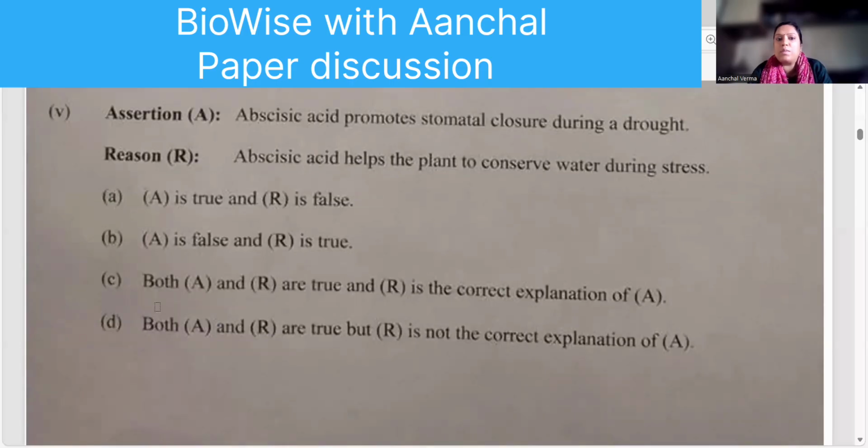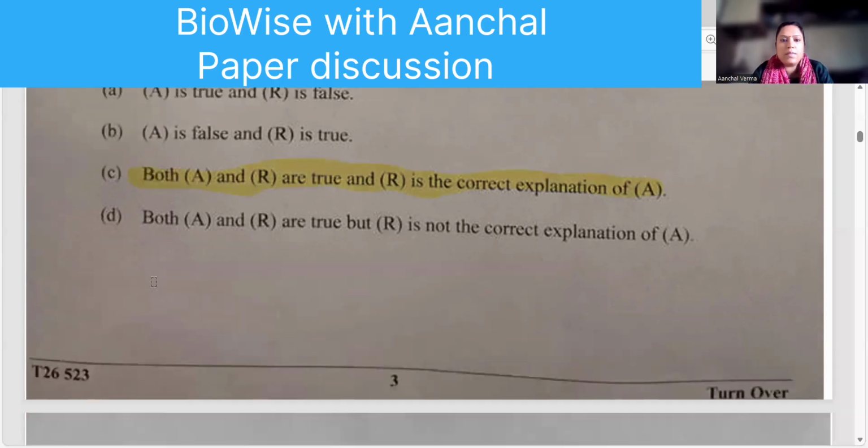Next one. Abscisic acid promotes stomatal closure during the drought. That is true. Abscisic acid helps the plants to conserve water during stress. That is also true. So both the statements are true, and it's a correct explanation also. So you have this one as the right answer. Yes, moving to the next.